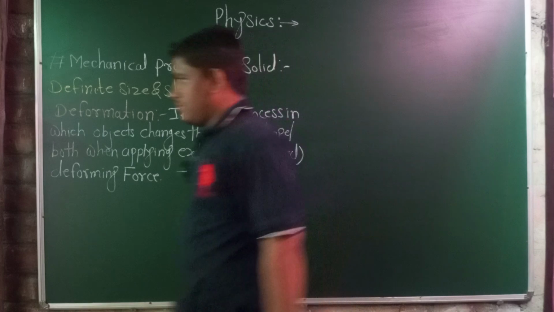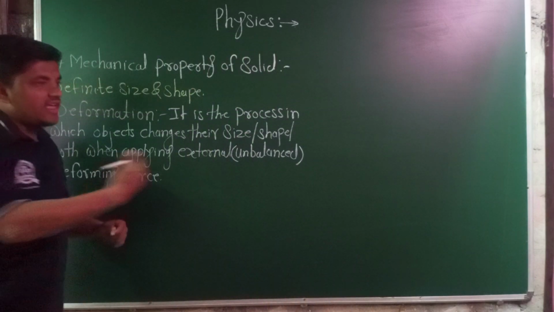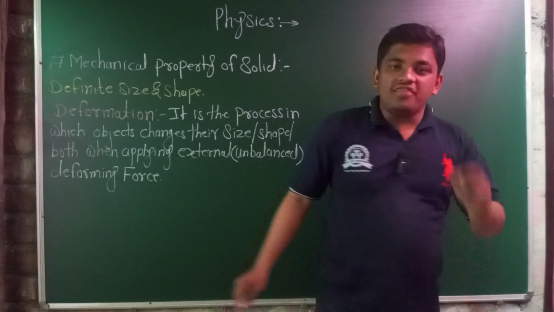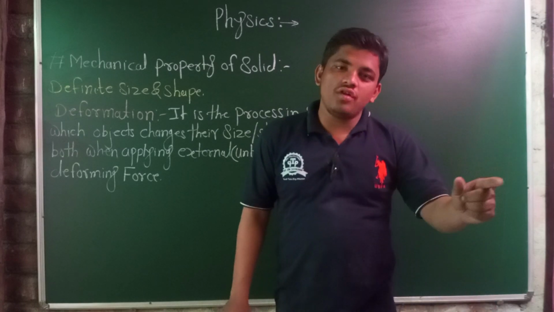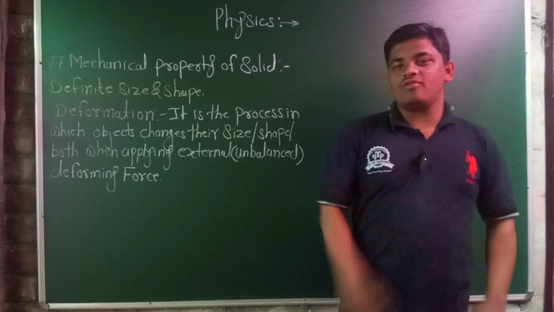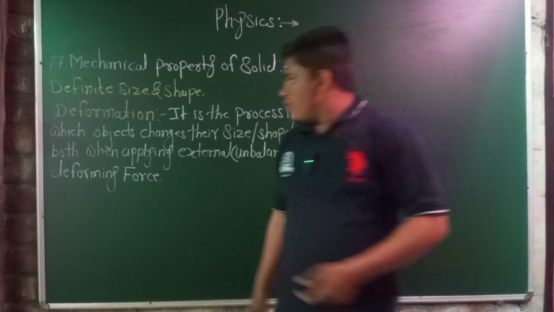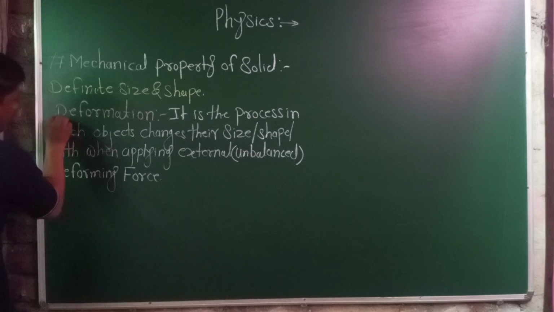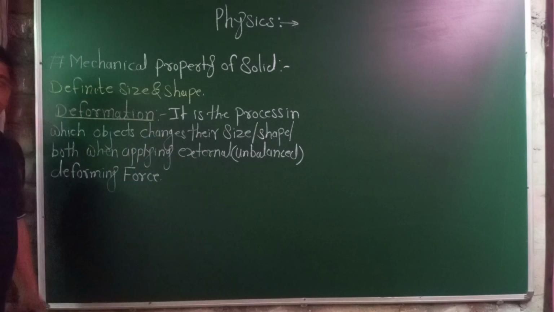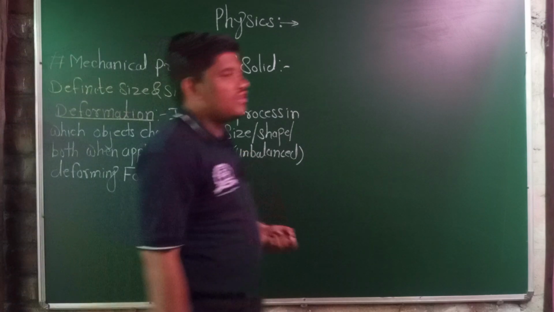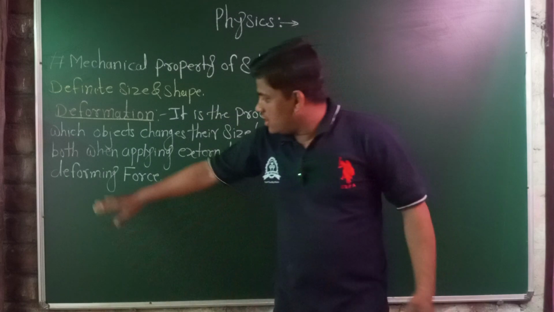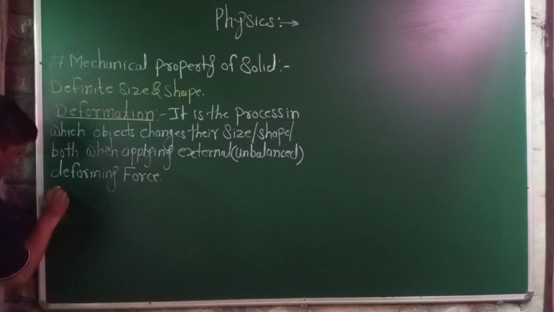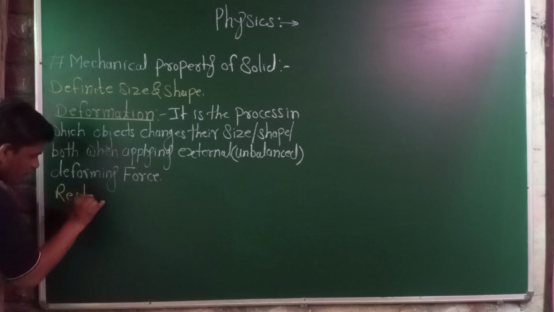The force that brings it back to its original position is known as the restoring force. It restores the original shape, size or length of the rubber band. The restoring force is opposed to the deforming force. Another concept is the restoring force.